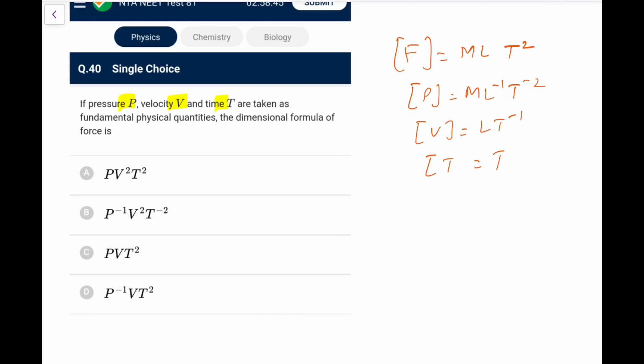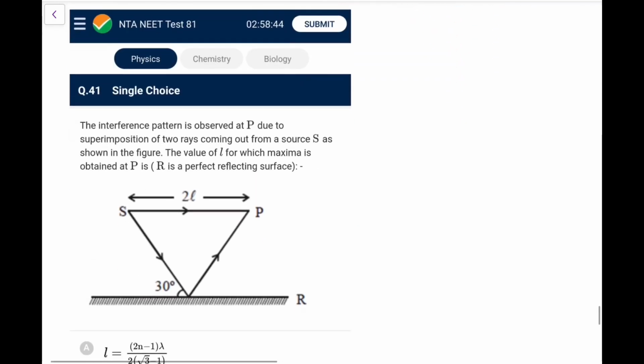Okay, let me check. If it is 1 2 2, m will be satisfied, and l is minus 1, this would be plus 2, so it would be plus 1, satisfied. For T, that is minus 2, then minus 4, and that would be plus 2, so minus 2 will come. This is m l T minus 2. So all things are satisfied in option A, so it's our luck, PV squared T squared is coming out as correct. So you can directly go for this in this particular question.